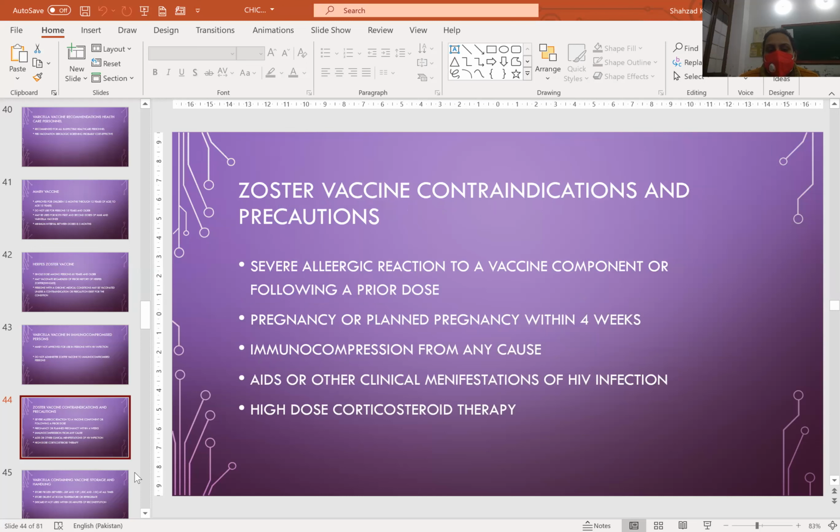Contraindications and precautions are severe allergic reaction to a vaccine component or following a prior dose, pregnancy or planned pregnancy within 4 weeks, immunosuppression from any cause, AIDS or other clinical manifestation of HIV infection, and high dose corticosteroid therapy.